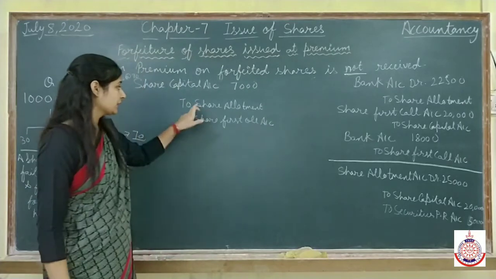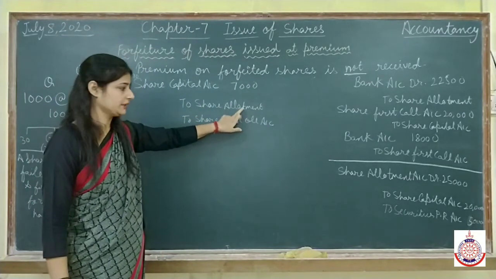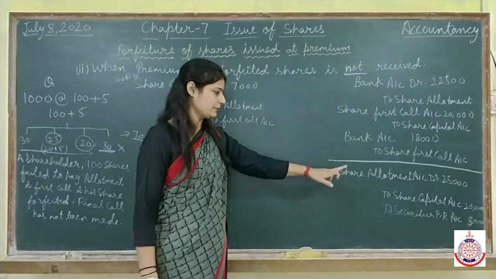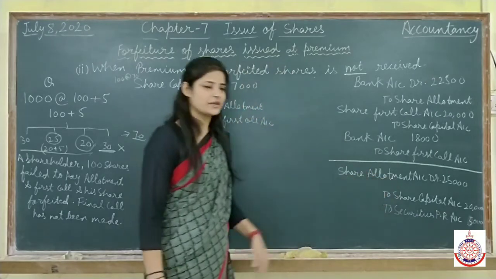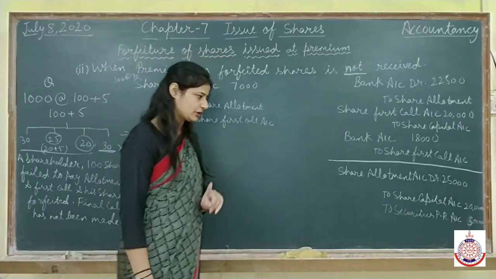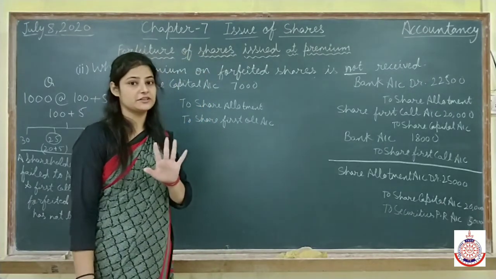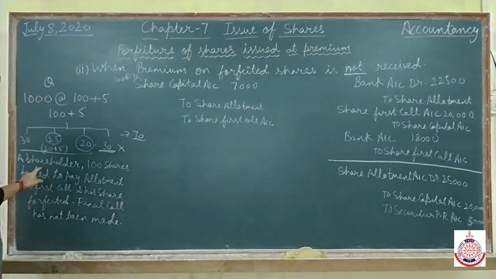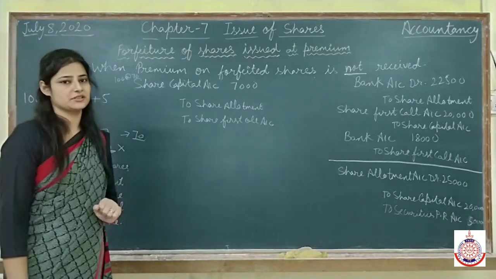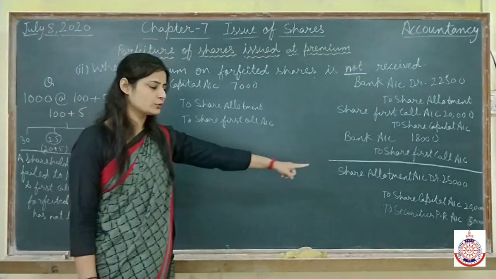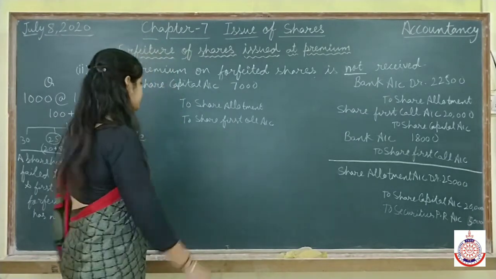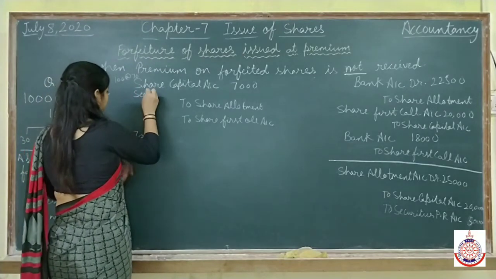Now listen carefully. The person has not paid the allotment. It means the person has not paid the security premium reserve account also. But here we have credited the security premium reserve account with 5,000, and the complete 5,000 we are not receiving, because out of that 5,000, that 500 which is due from this shareholder who has failed to pay the allotment money has not been paid to the security premium reserve account also. So that is why we have to cancel the amount from the security premium reserve account. And for the cancellation, here we will debit the security premium reserve.